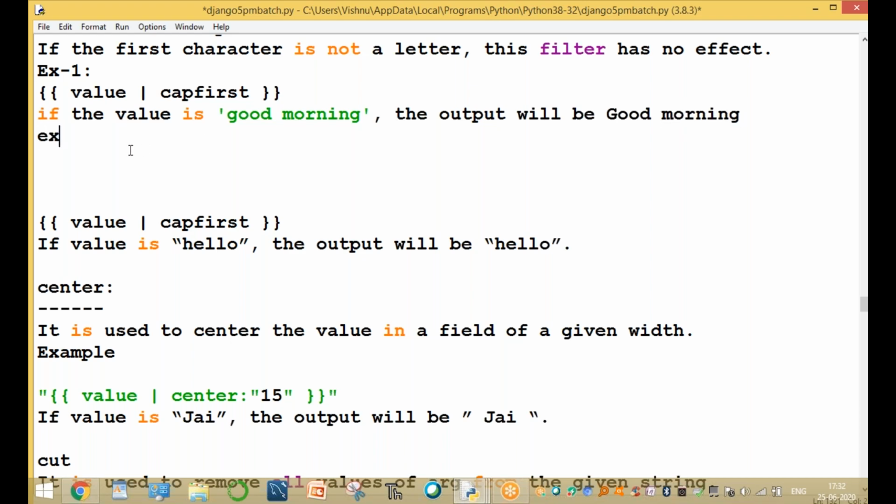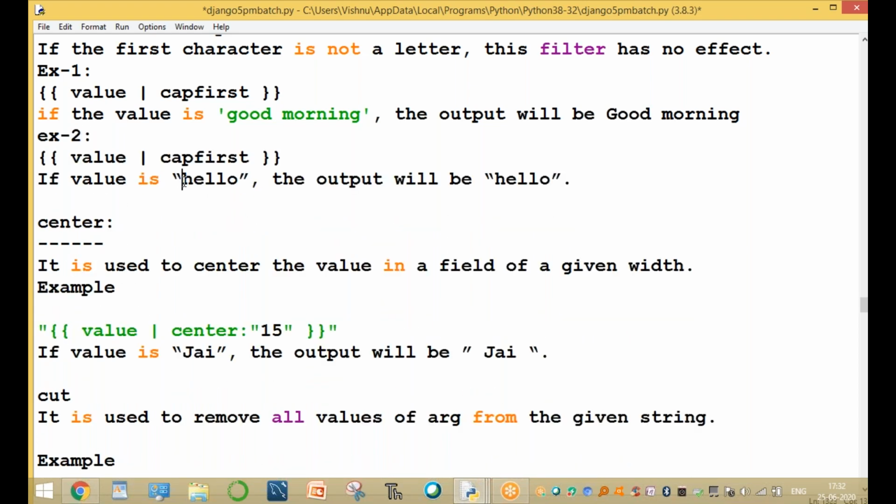This is example one. In example two, if the value is hello, what is the first character? The first character is h. The output will be Hello, with capital H and ello in lowercase. Clear? Any doubt? The first letter is capital.